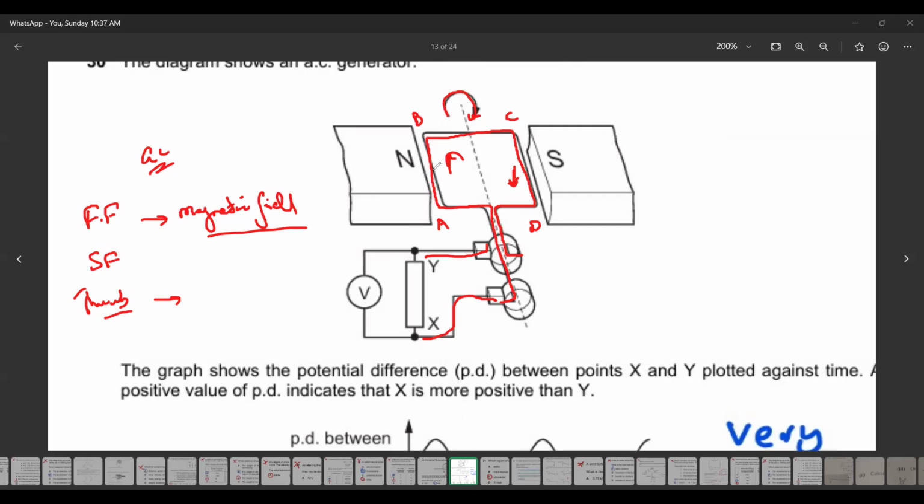The direction of a current, yes, from A to B, like it's like this when you apply the right hand rule, the direction of a current in this way, okay? According to the figure. Is it clear how I work out the direction of a current?